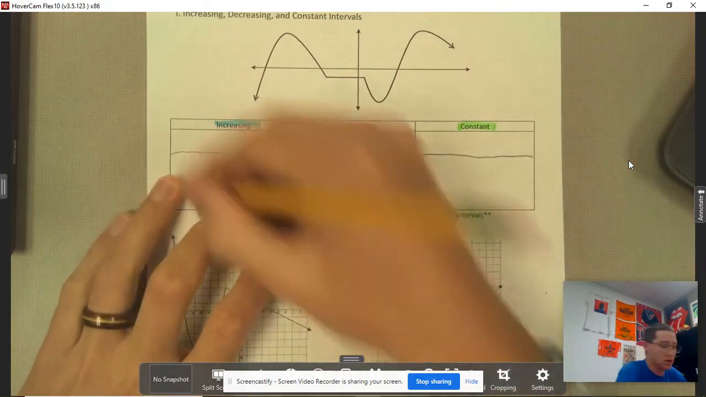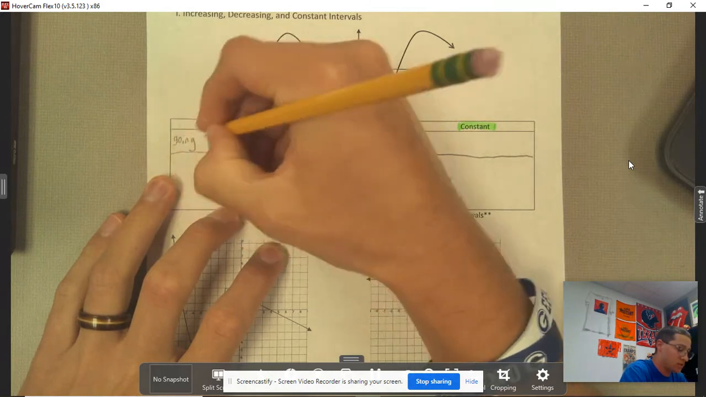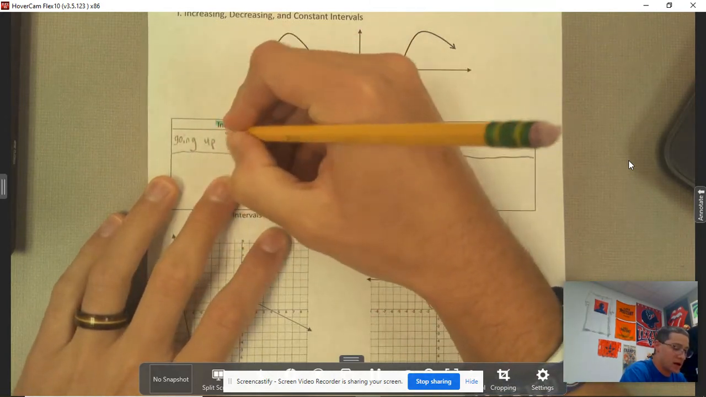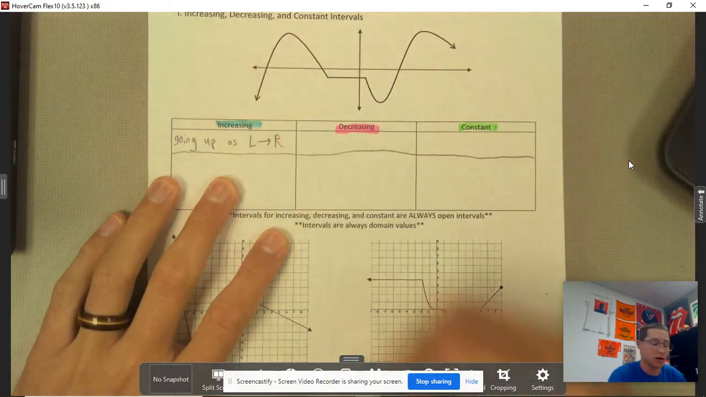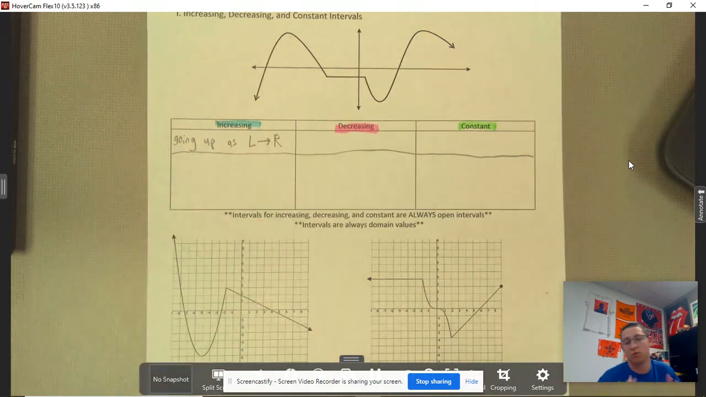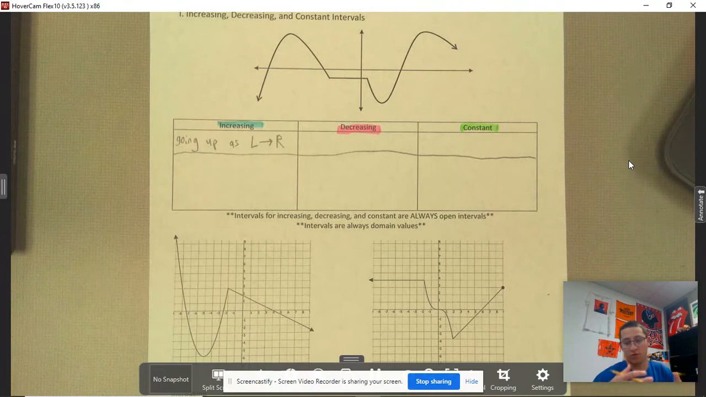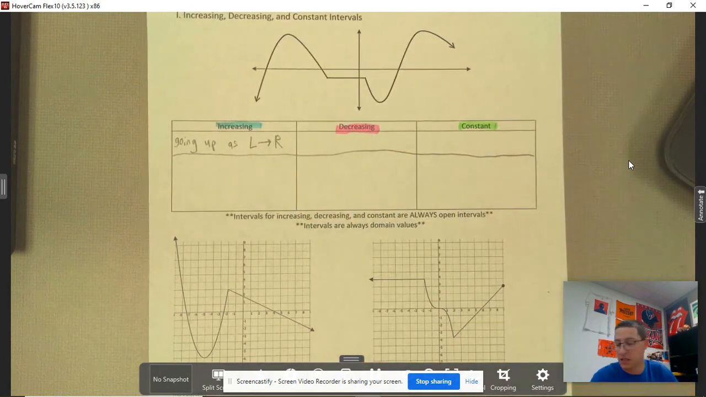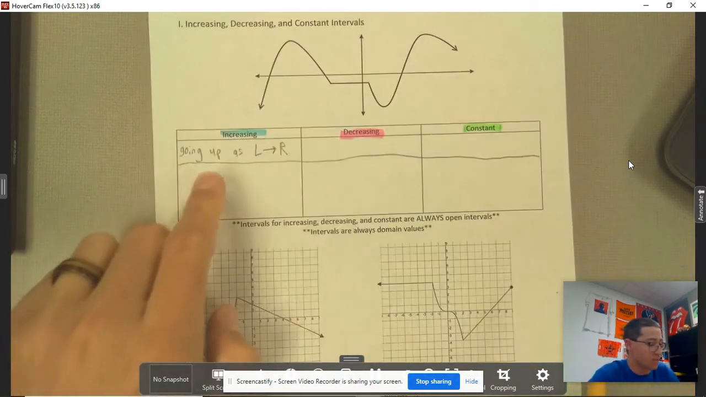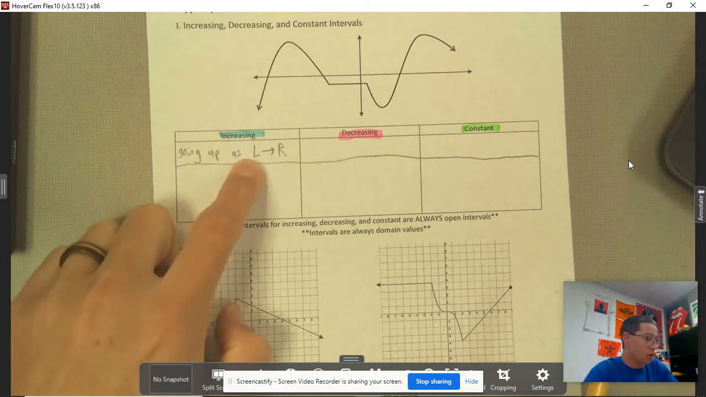So increasing means the function is going up as it goes left to right. If you think about it, we read left to right. So you want to read this function left to right when you're thinking about increasing, decreasing, and constant. I think the one thing people get confused about is they'll try to do it backwards. But you always want to look at the function from left to right when you're talking about increasing, decreasing, and constant functions. So the function is going up as you go from left to right.